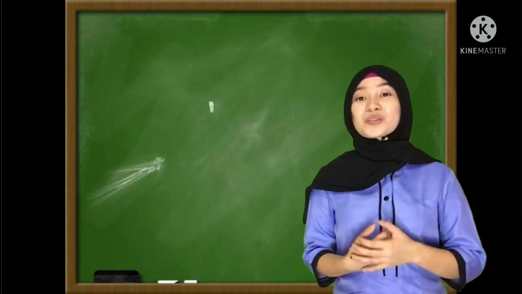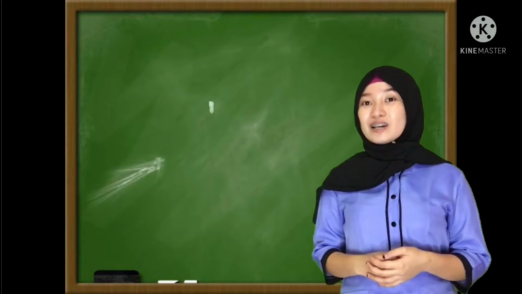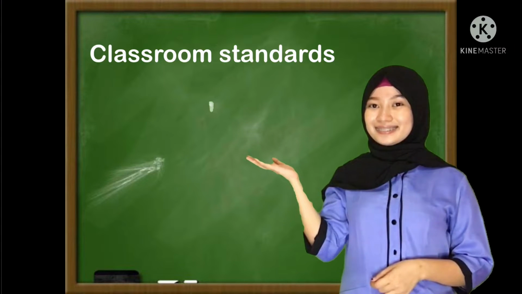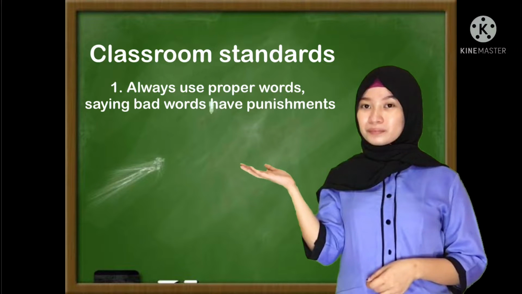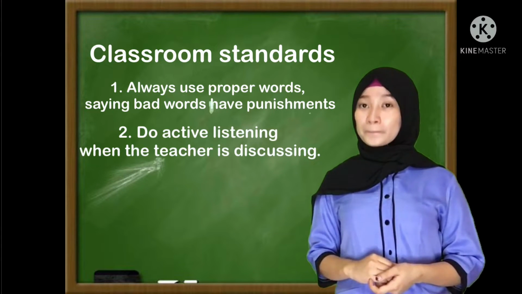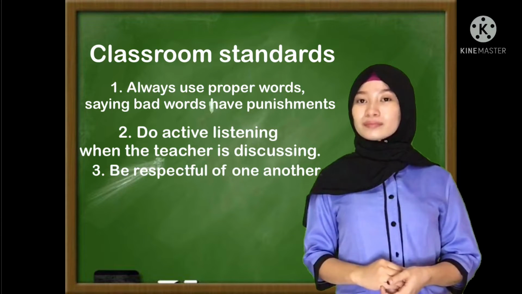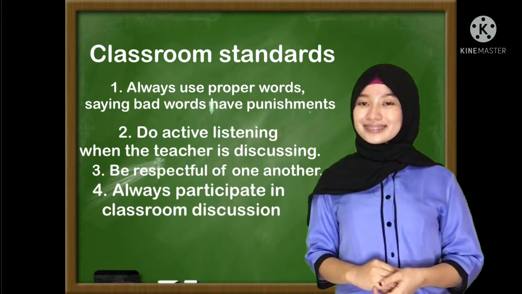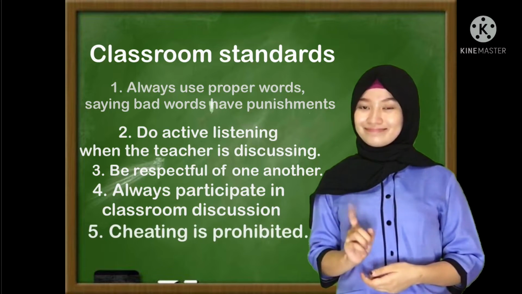This time, I will present to you our classroom standards and rules and regulations. For our classroom standards, we have the following. Number 1. Always use proper words. Saying bad words have punishments. Number 2. Do active listening when the teacher is discussing. Number 3. Be respectful of one another. Number 4. Always participate in classroom discussion. And number 5. Cheating is prohibited.